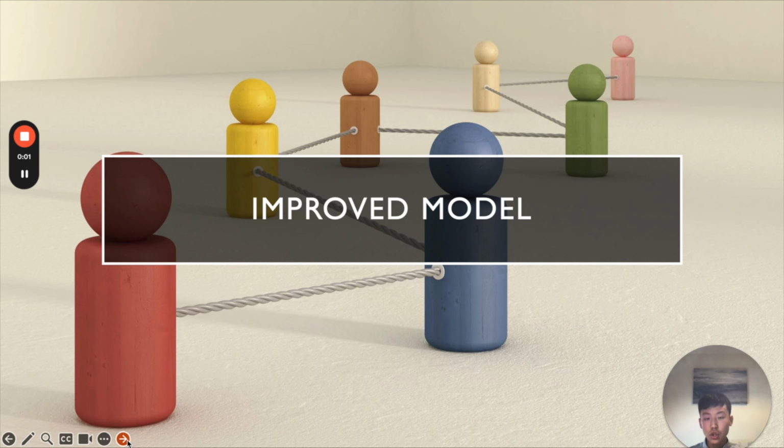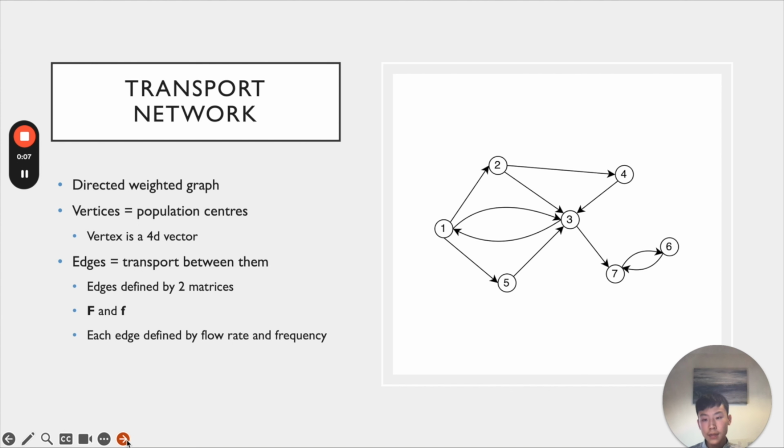The model has two main parts, the transport network and the disease transmission dynamics. The transport network is modeled as a directed weighted graph, with each vertex representing a population center, and each vertex being a four-dimensional vector, counting the number of susceptible, exposed, infectious, and recovered people within each vertex. Furthermore, the edges represent the transport between them, and each edge is defined by passenger flow rate and transport unit